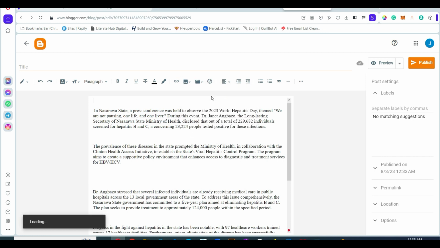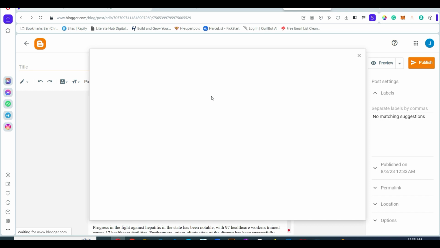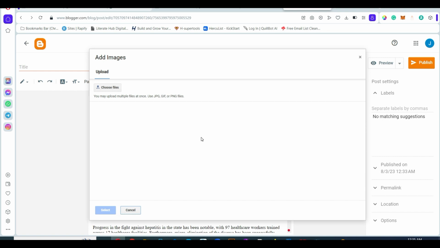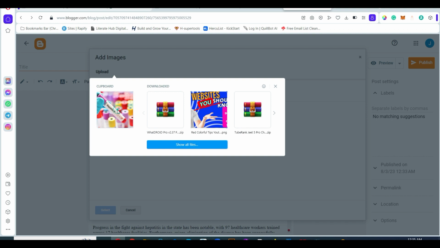All right, so we can have it this way: image, upload from computer, choose a file. This is the file.